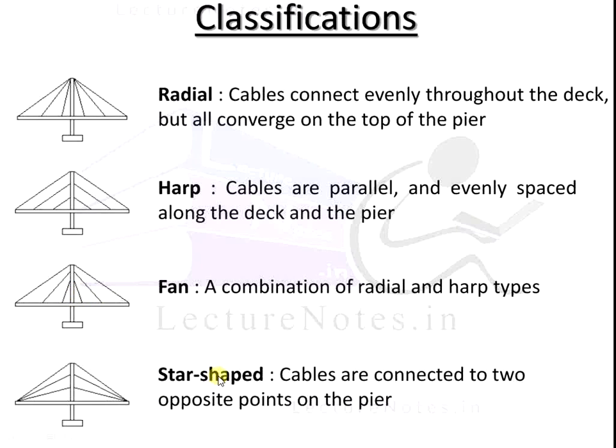And the last one is the star shaped. The cables are connected to opposite points on the pier. Here you see that the cables are connected to one side of the pier, and also to the other end or opposite points. These are the four classifications seen for the cable stayed bridge.